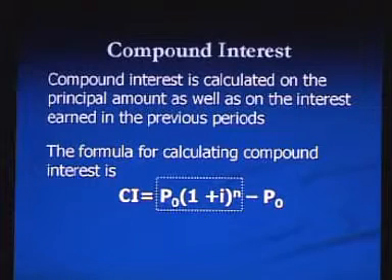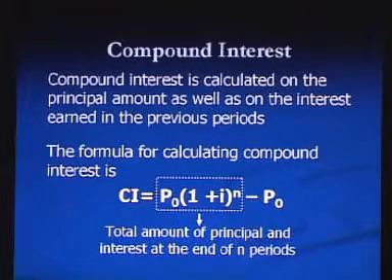And the first part, that means P0 into 1 plus I to the power n, is also called the total amount of principal and interest at the end of n periods. Just recall, simple interest is calculated on principal amount only, whereas compound interest is calculated on principal amount as well as any interest earned in previous periods.